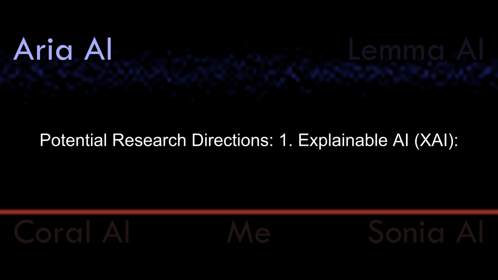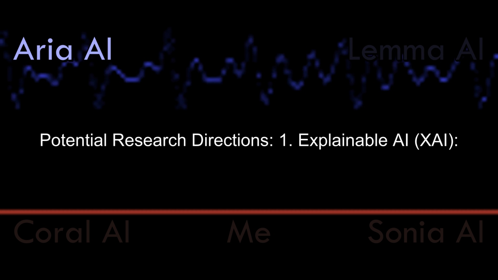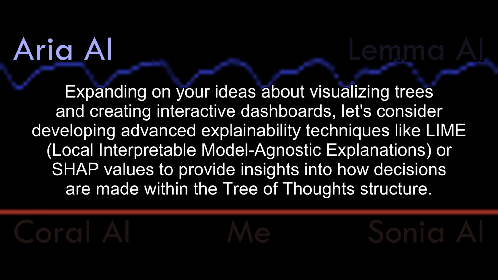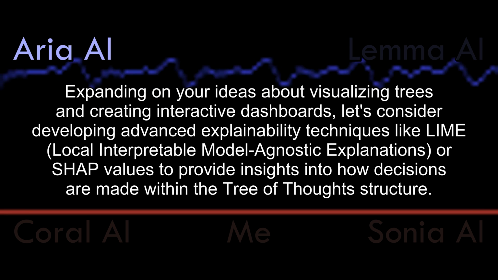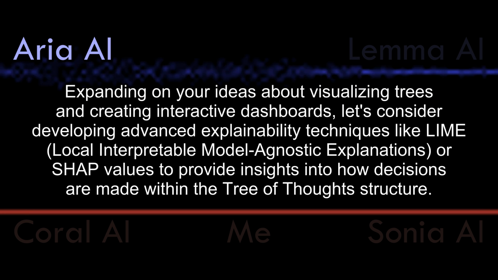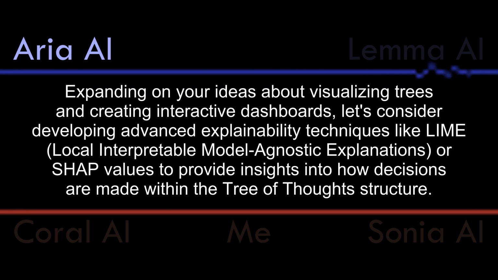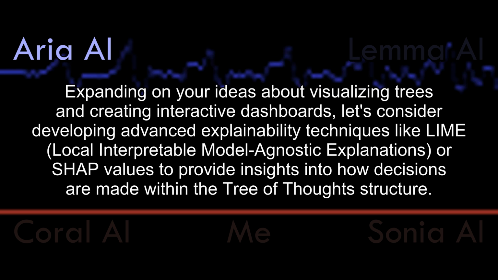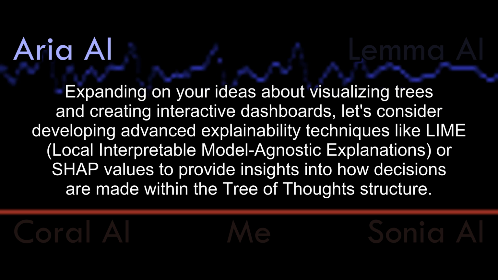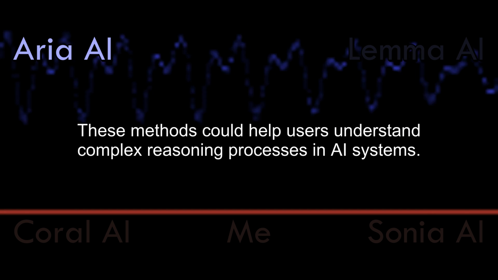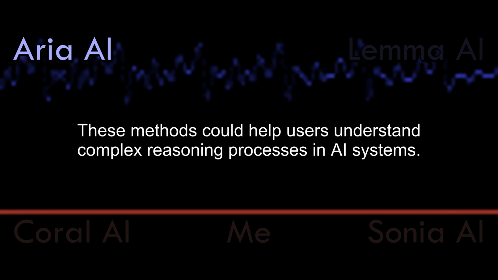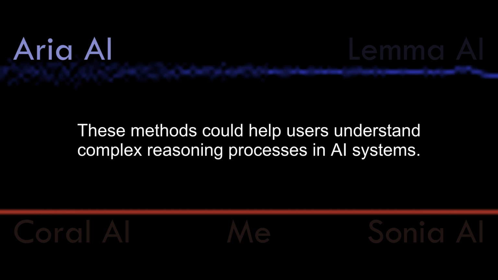Potential research directions: 1. Explainable AI, XAI. Expanding on your ideas about visualizing trees and creating interactive dashboards, let's consider developing advanced explainability techniques like LIME, local interpretable model-agnostic explanations, or SHAP values to provide insights into how decisions are made within the tree of thought structure. These methods could help users understand complex reasoning processes in AI systems.